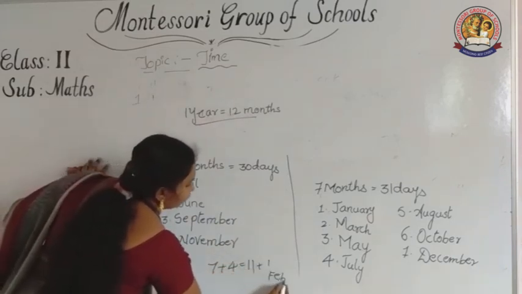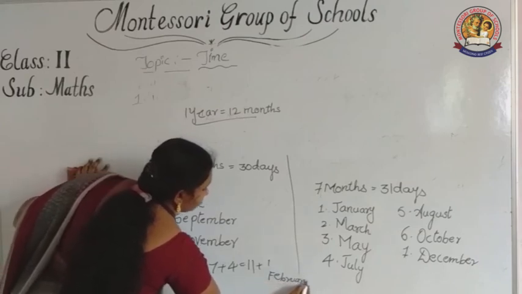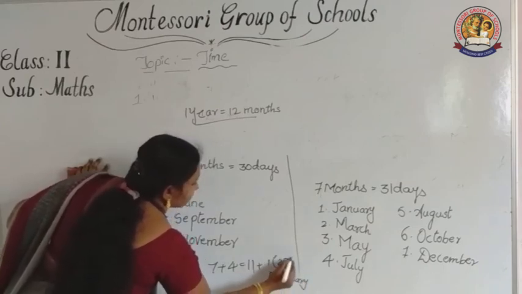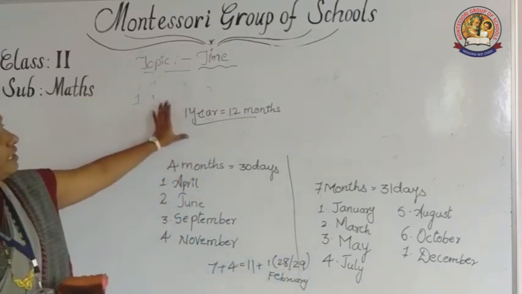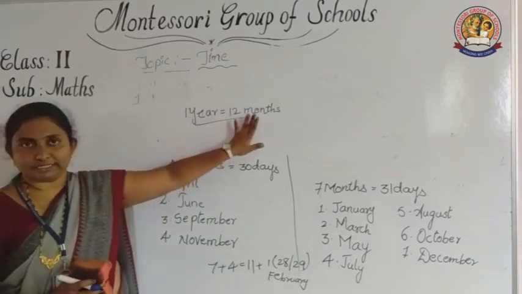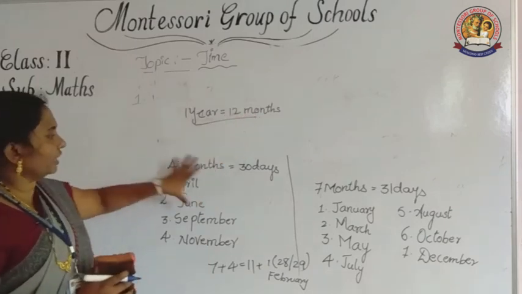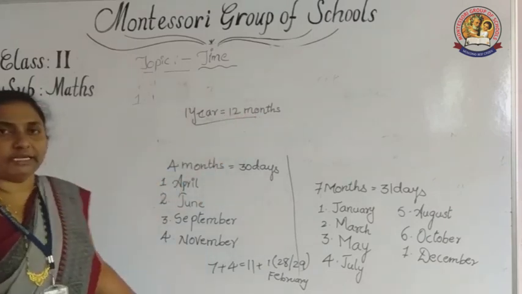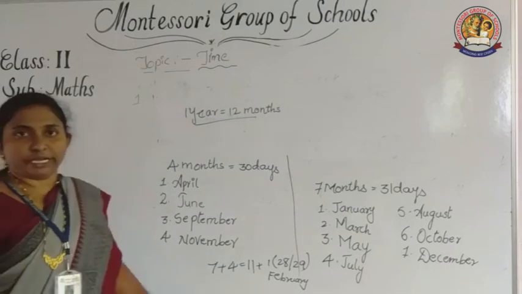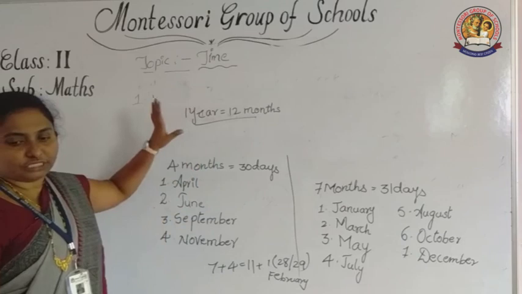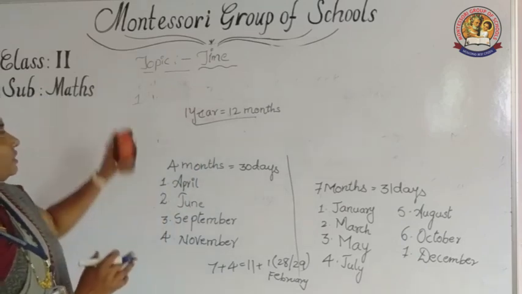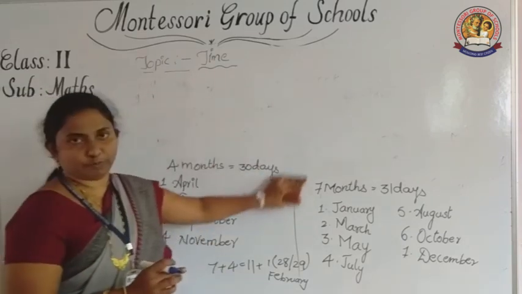How many days does February have? 28 or 29. So in total, 1 year is equal to 12 months. Okay, understood all of you? How many months are there in a year? 12 months. How many days are there in a week? 7 days. So this is the topic in the time chapter I would like to explain.